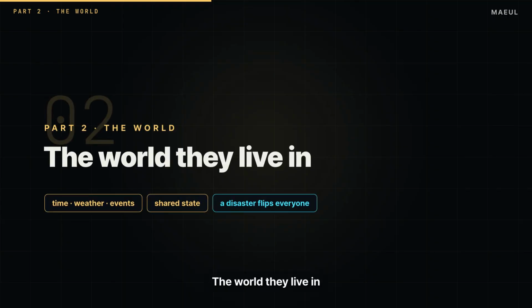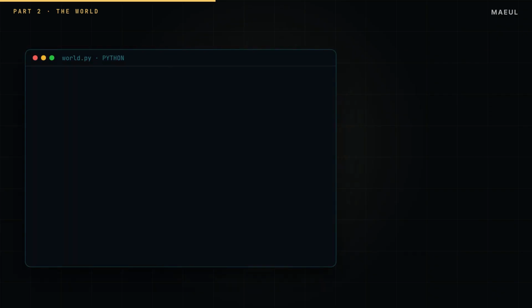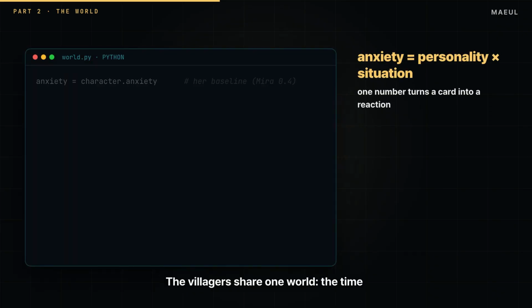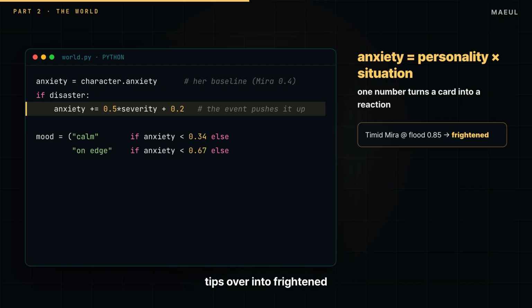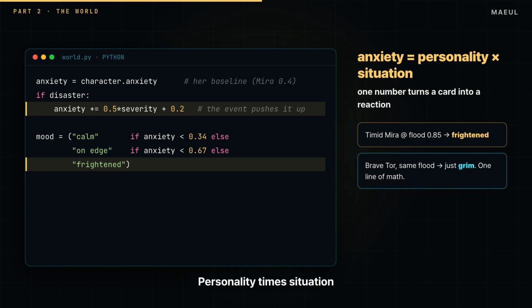Part 2. The world they live in. The villagers share one world: the time, the weather, and live events. When disaster strikes, a single number does the work. Anxiety equals the character's own baseline, pushed up by how severe the event is. Timid Mira, in a violent flood, tips over into frightened. Brave Tor, in the very same flood, just grows grim. Personality times situation, from one line of math.